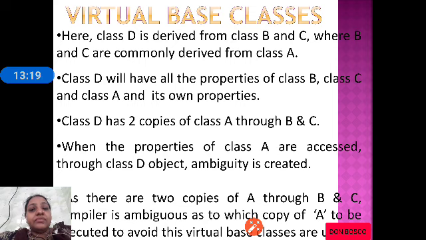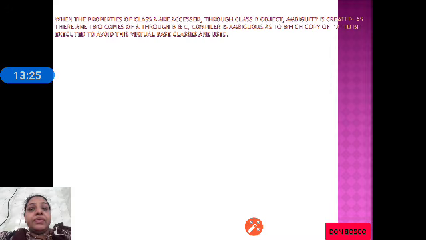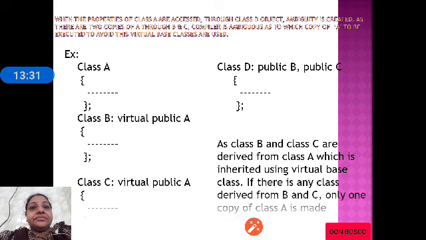This problem is also called the diamond problem. In this problem we will be using virtual base classes to avoid this. As you can see here, class A, class B is derived from class A.